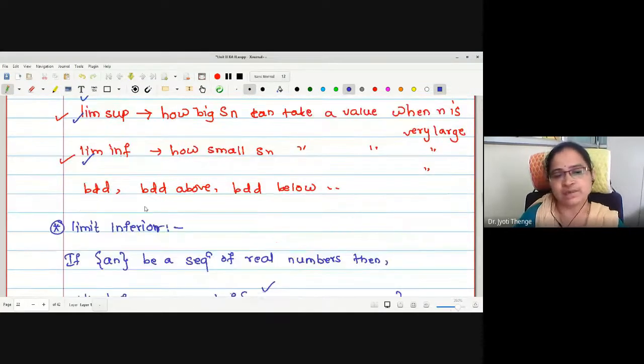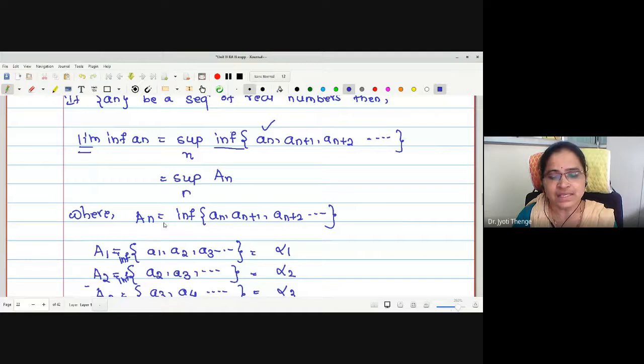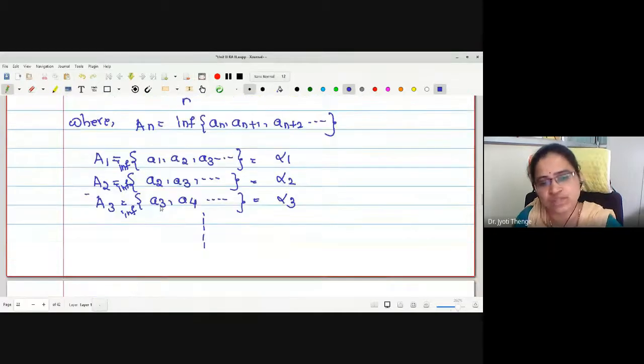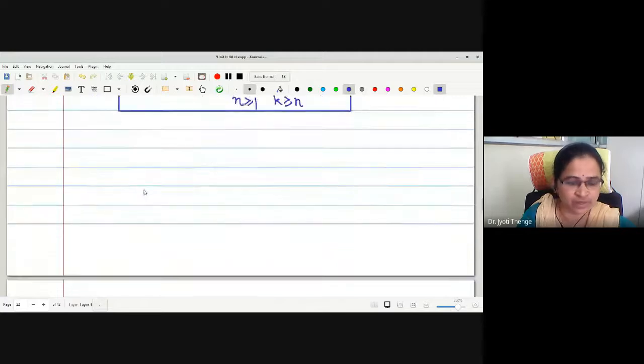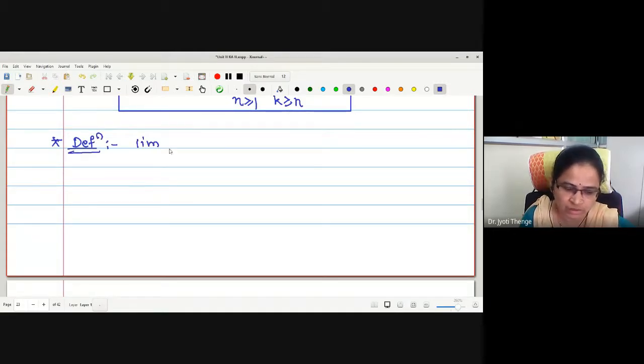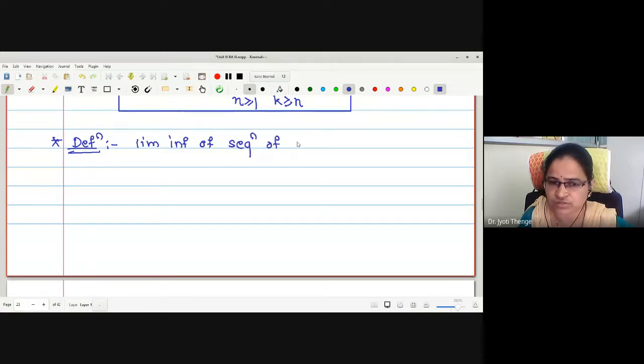Now, the same concept was applied to functions as well. Therefore, instead of a sequence of real numbers, if we have a sequence of functions, what will be the definition then? The same definition we have to write. Limit inferior or superior of a sequence of functions.